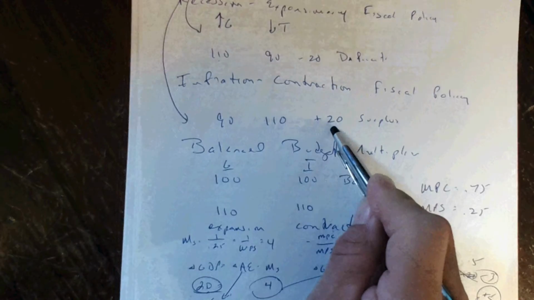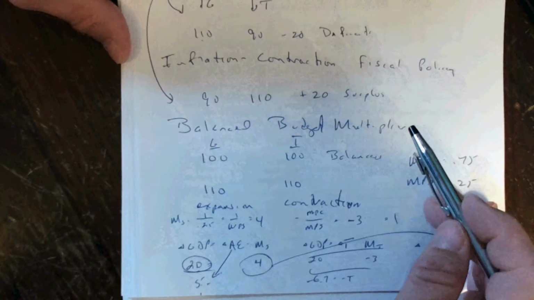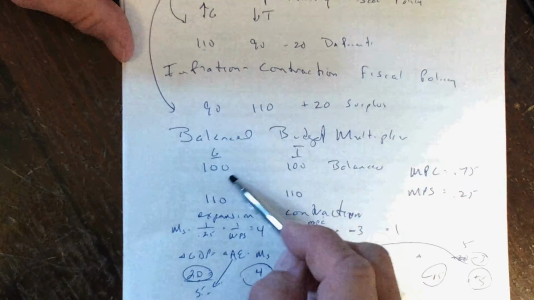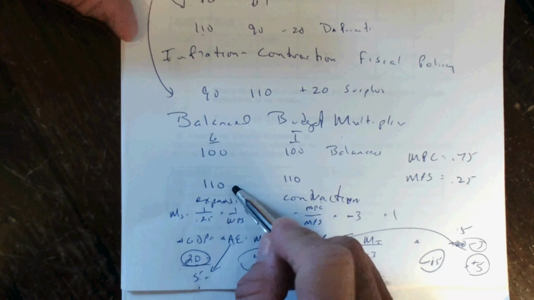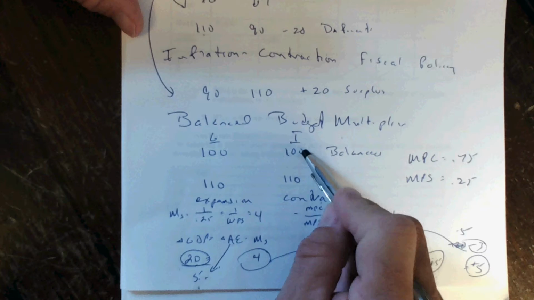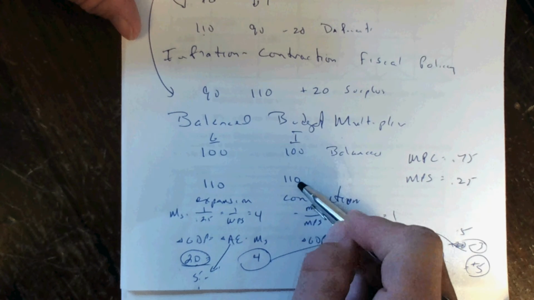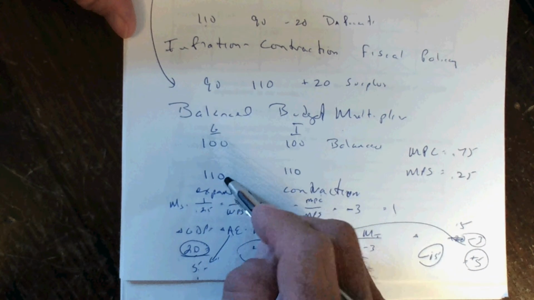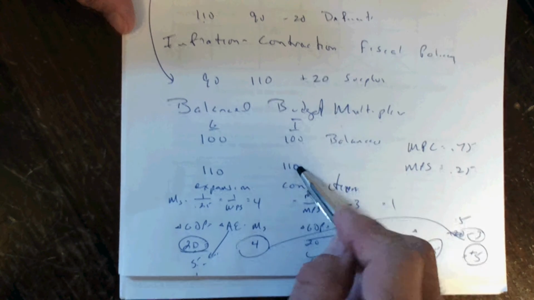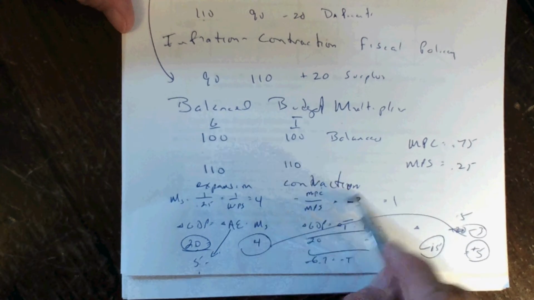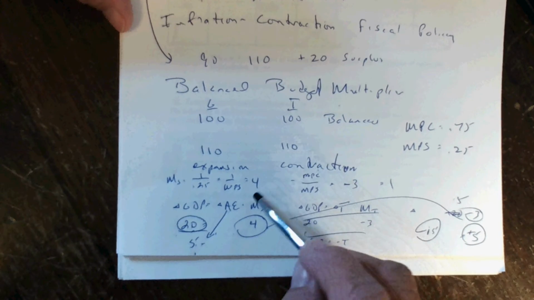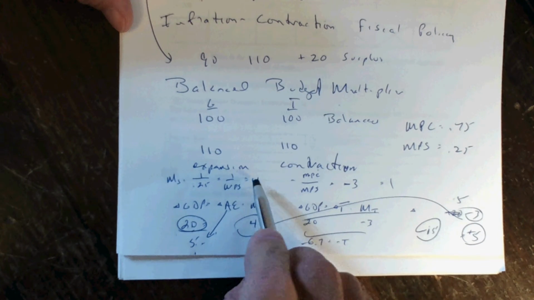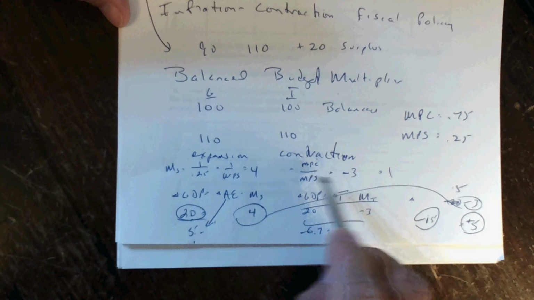But if there's a balanced budget amendment, if we're facing a recession and we increase G from 100 to 110, by the law, by the amendment, we'd have to match that increase in taxes to 100, 110. The problem is this increase in G is expansionary, but the increase in taxes is contractionary. They're fighting against each other. Will they completely offset each other? No, because the spending multiplier is one larger than the tax multiplier.